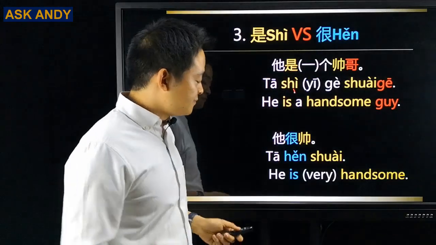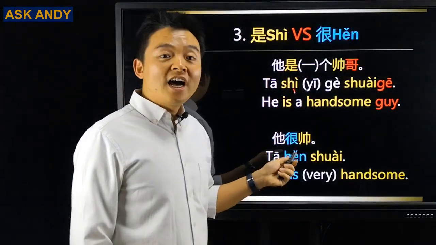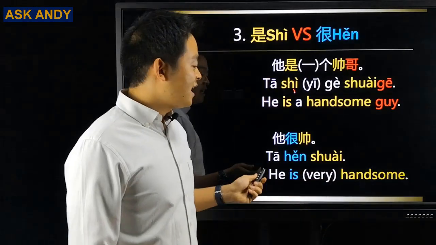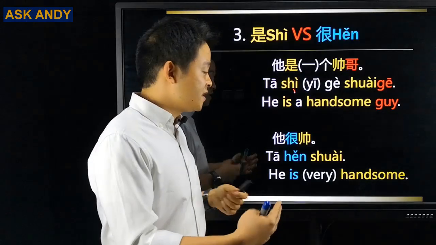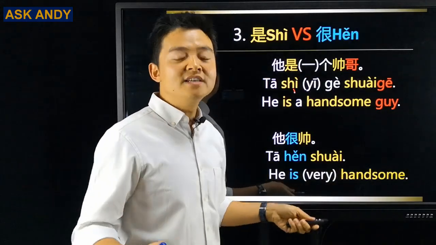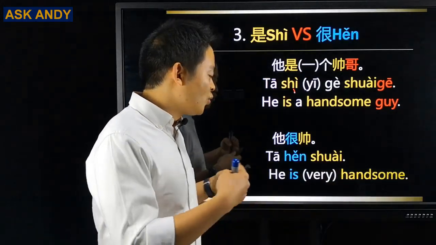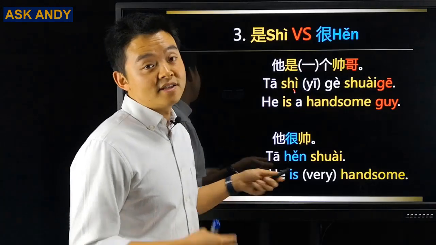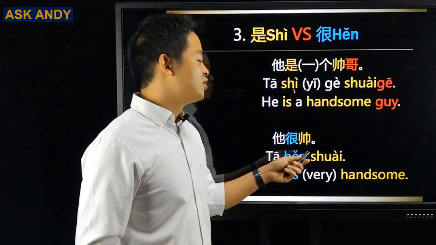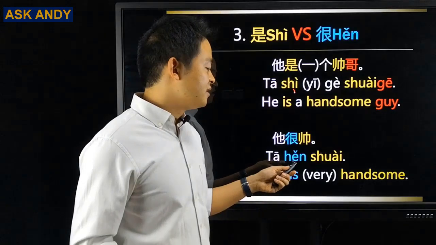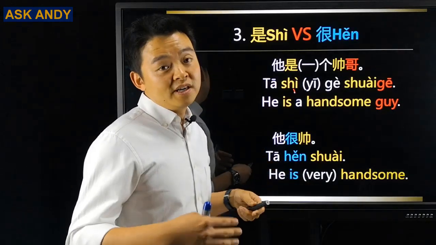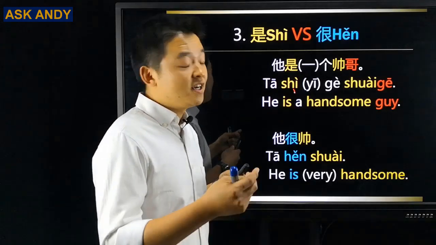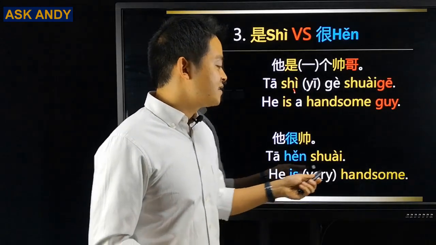But let's move on. For this one, 他很帅. In this case, we finish the sentence with handsome. Handsome is an adjective. In that case, we are going to have 很. That will be 他很帅. Again, this 很, we can translate it as very, but actually here it's just a link word. It means he is handsome.